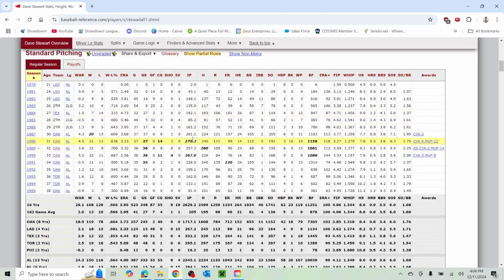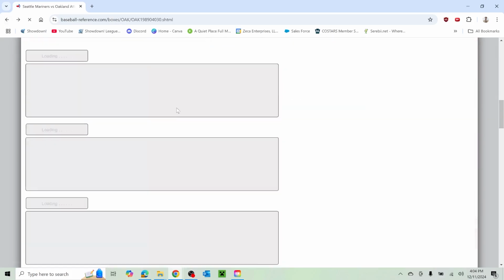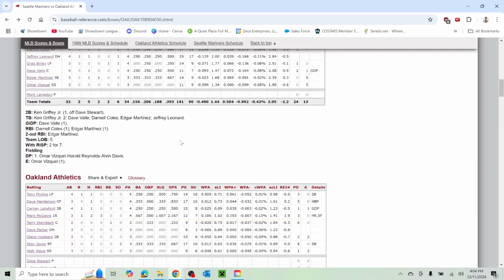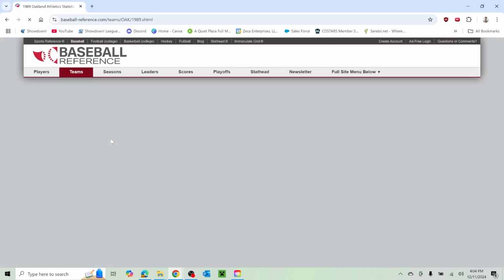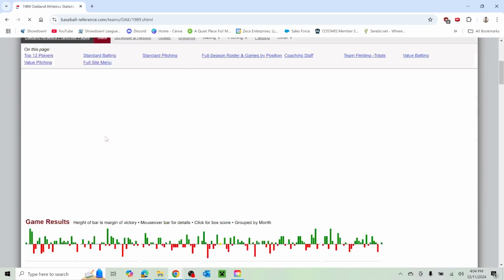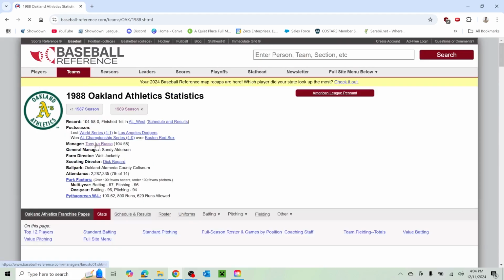Look at how many batters he faced these 3 years. And this A's team, they went to the World Series, I think, in 3 straight years, and this '89 year was the only one that they won. '88. Yeah, they lost to the Dodgers. This was the Kirk Gibson year. Pretty much should have won Game 1.